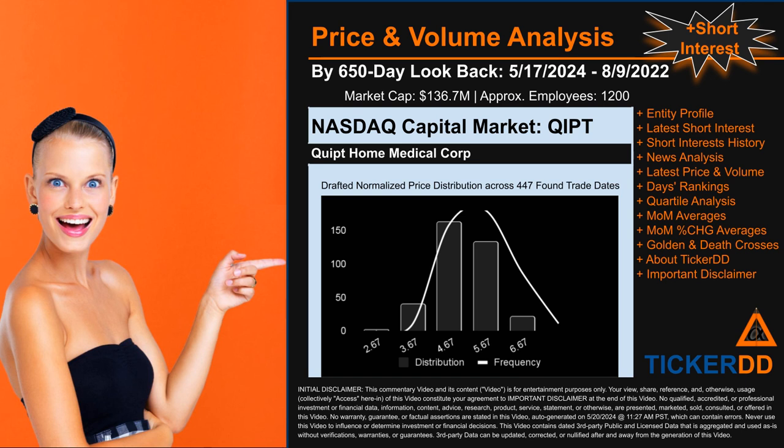The chart shown on this page is our initial attempt at studying the price for QIPT after dynamically normalizing price distribution across those discovered trade dates. The bar chart is the generated distribution and the overlaid line graph, if it is generated, is the frequency of the prices on the x-axis. We will enhance this look-through as our model progresses in the next iteration. Remember that this is just a drafted, in progress, observational model to best fit abstracted third-party data into various opinionated views.